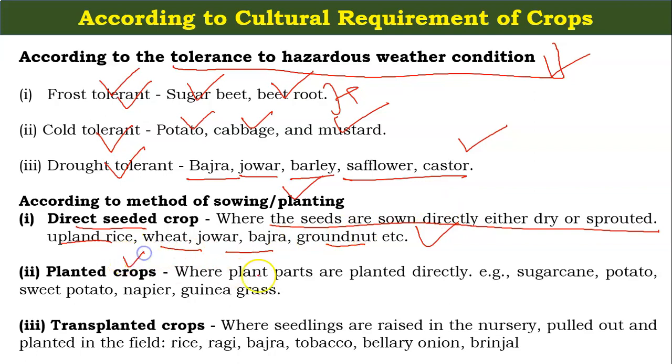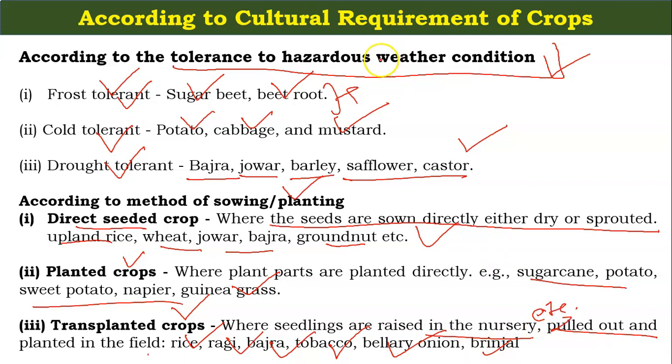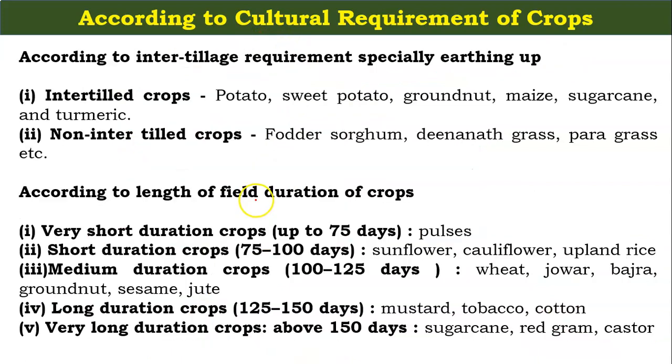Some are the planted crops like sugarcane, potato, sweet potato, napier, guinea grass, and some are the transplanted crops where the seedlings are raised in the nursery, pulled out and planted in the field, like rice, ragi, bajra, tobacco, Bellary onion, brinjal, etc. So we can classify the crops based upon the tolerance to hazardous conditions and according to the sowing and planting method.